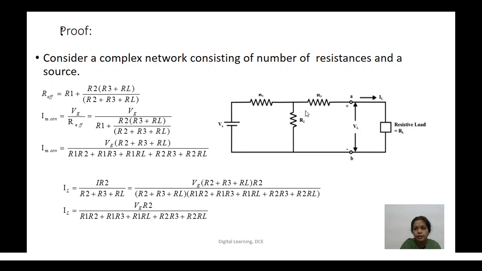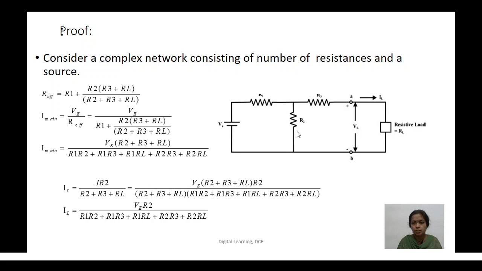Now to find the load current, we know the main current, which is the current supplied by the battery. When that main current reaches this node, it gets divided into two parts. IL is the branch current flowing through the load resistance. It is given by the branch current formula: main current times the resistance of the other branch, divided by the sum of the resistances.